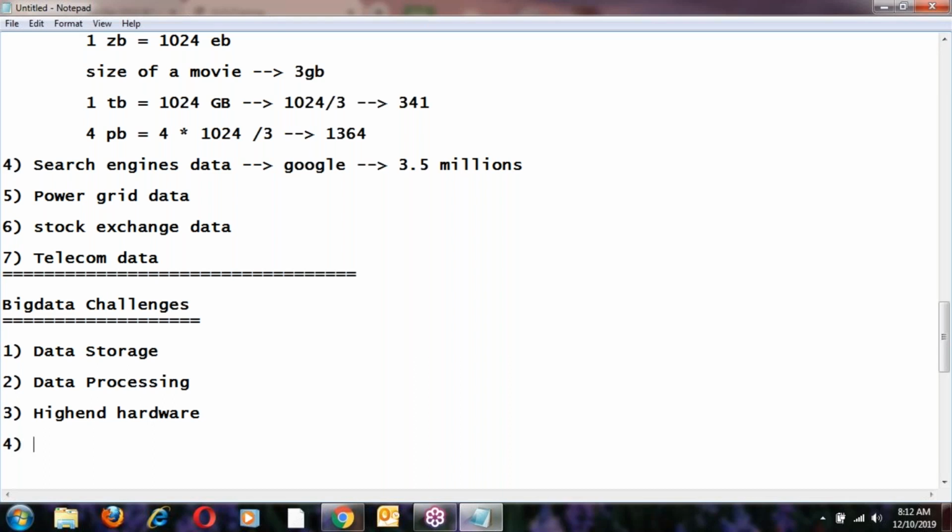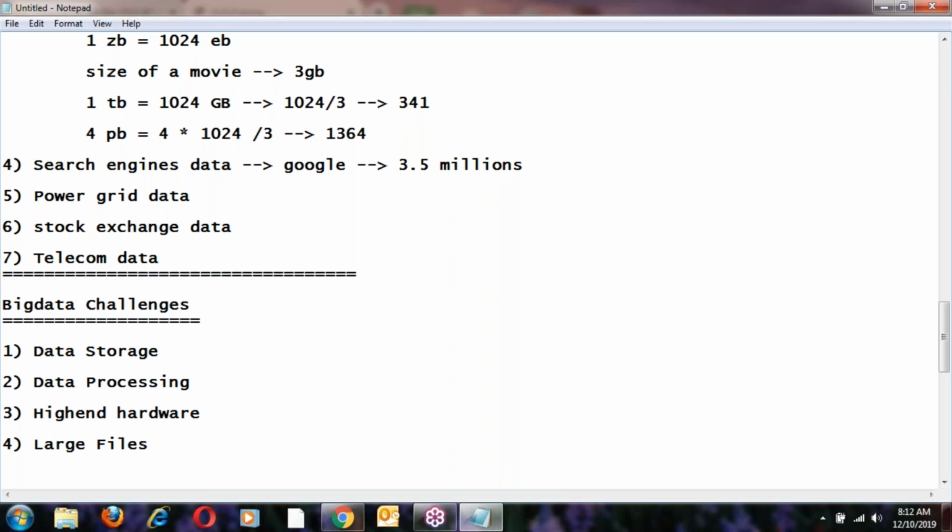Apart from these, another challenge is large files. With big data, there is a chance of generating very large files. For example, let us take some transactions.